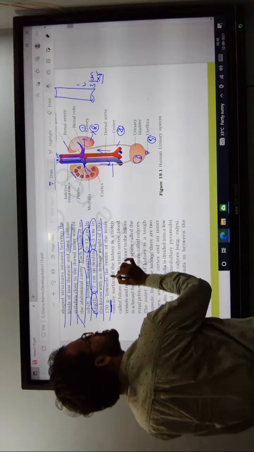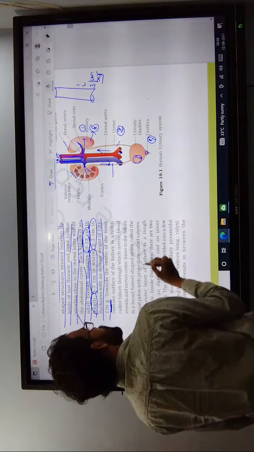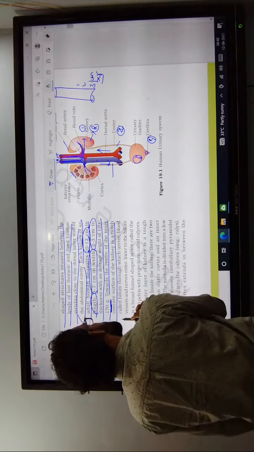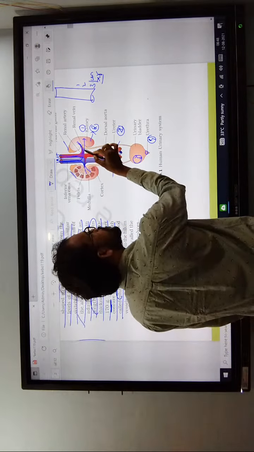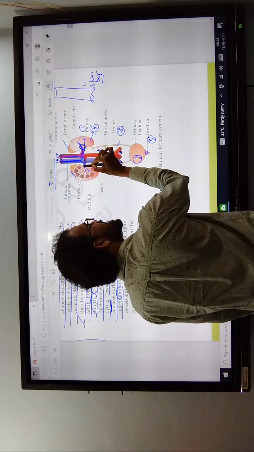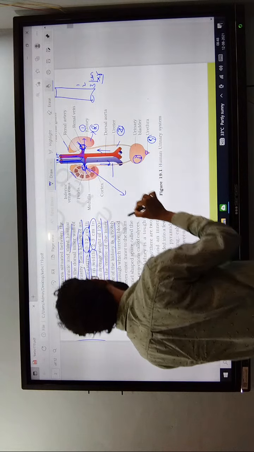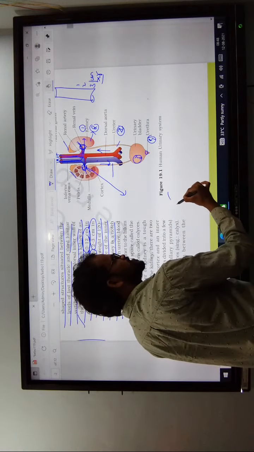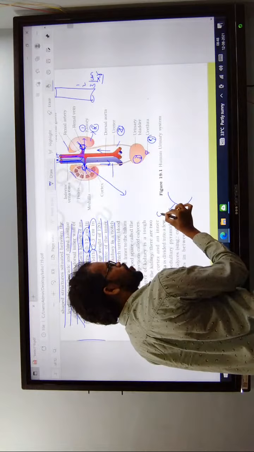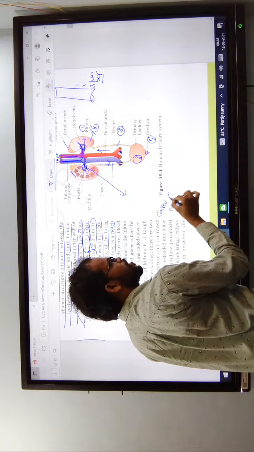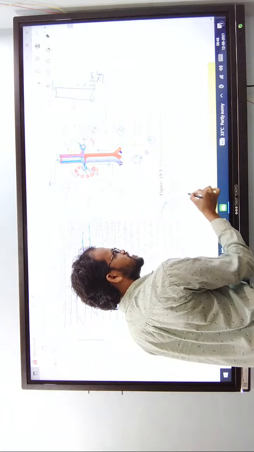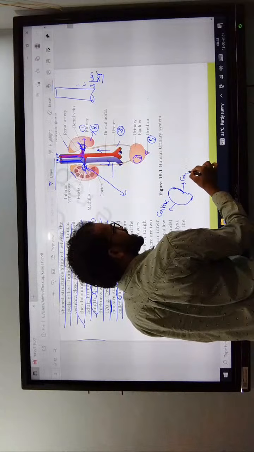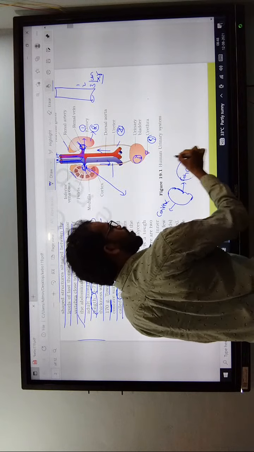Towards the center of the inner concave surface of the kidney, the notch is called the hilum, or hilus. The kidney is convex on the outer side, and the inner side is the concave surface.